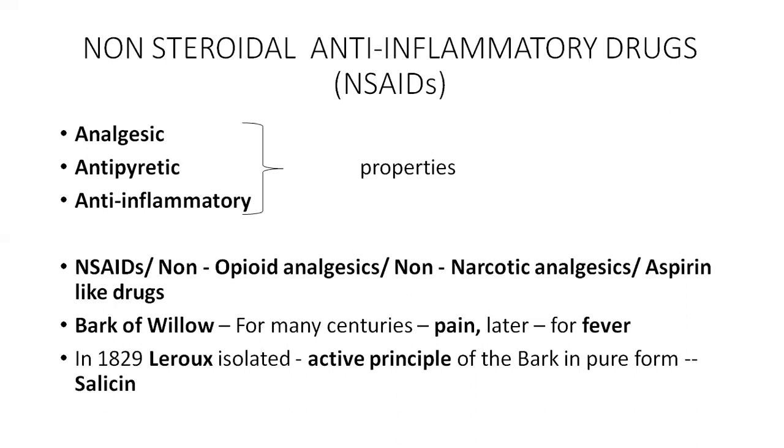They are also known as non-opioid analgesics. Why? Because opioid analgesics are more potent analgesics than non-steroidal anti-inflammatory drugs. They are also known as non-narcotic analgesics or aspirin-like drugs. All these are alternate names for the non-steroidal anti-inflammatory drugs.